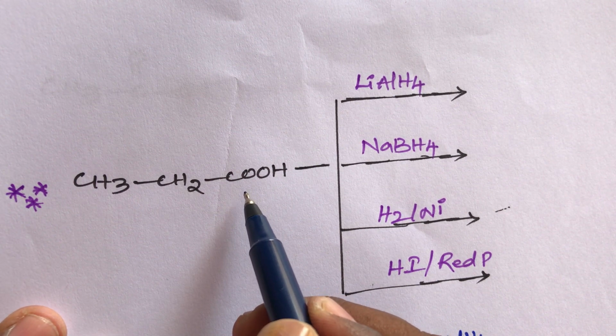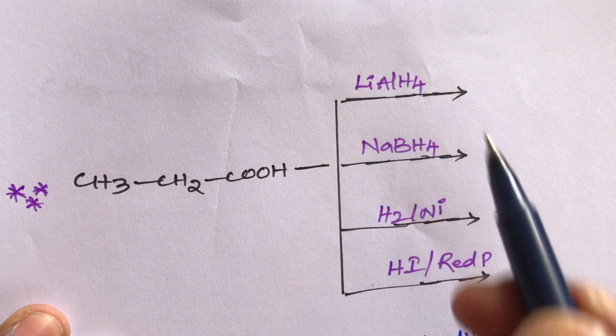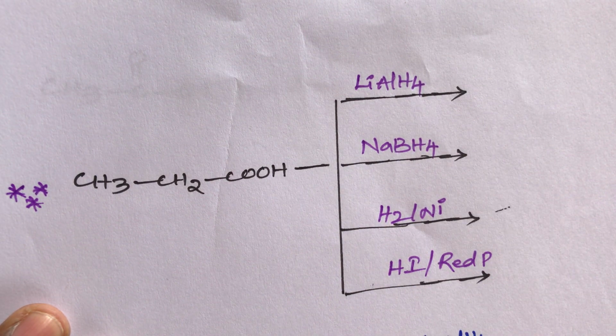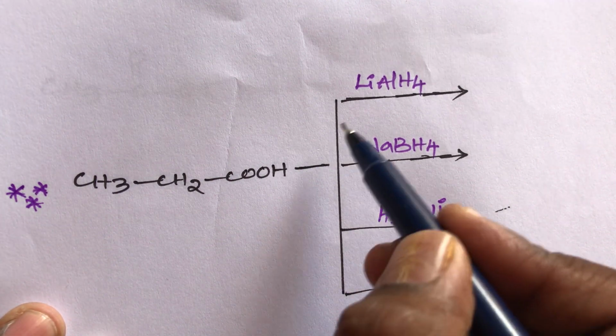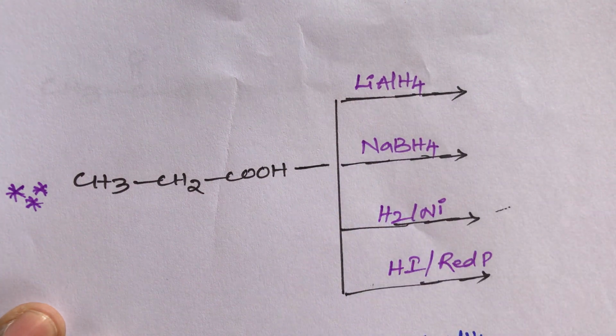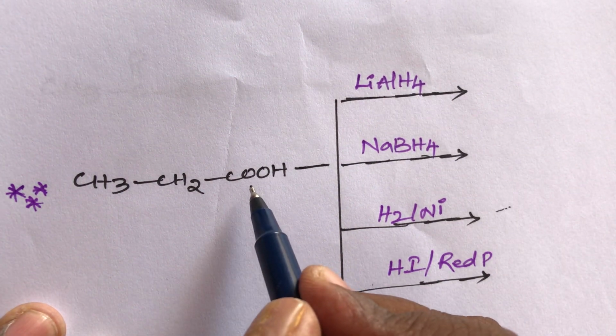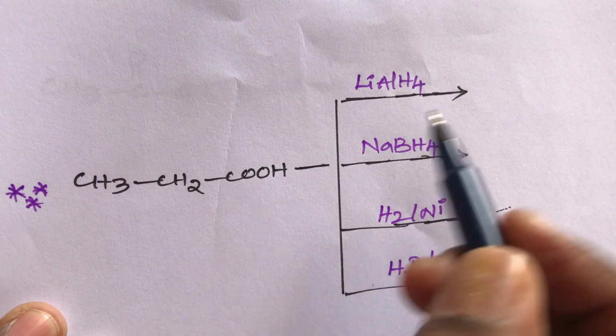acid reacts with lithium aluminum hydride. We already discussed this in a previous video, students. Lithium aluminum hydride acts as a strong reducing agent. It can reduce carboxylic acid groups also. It can reduce aldehydes, ketones, acid chlorides, everything, and acid derivatives also. So lithium aluminum hydride can reduce carboxylic acid. This carboxylic acid is converted into alcohols.